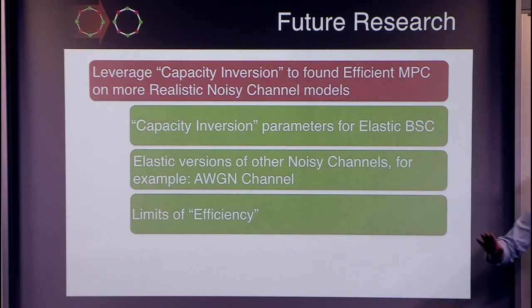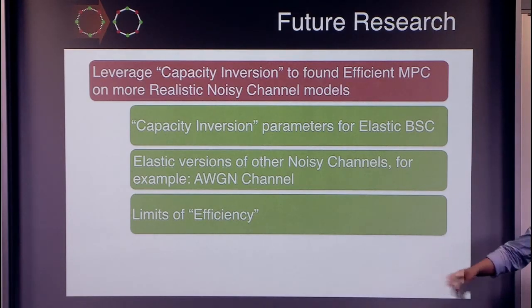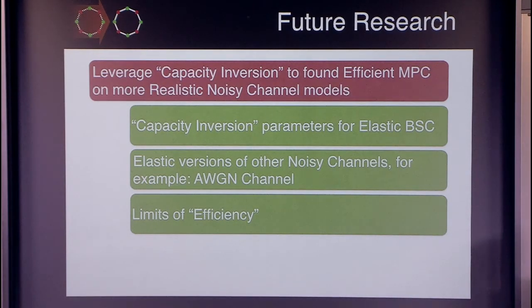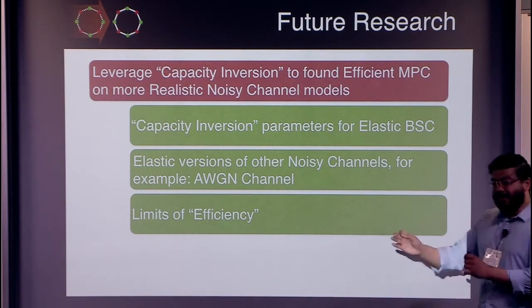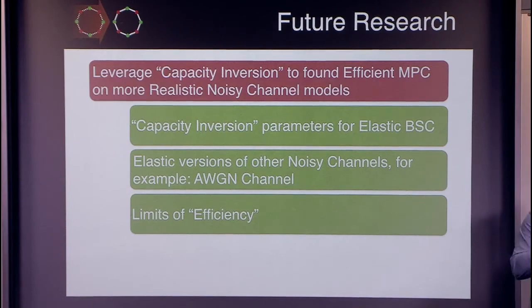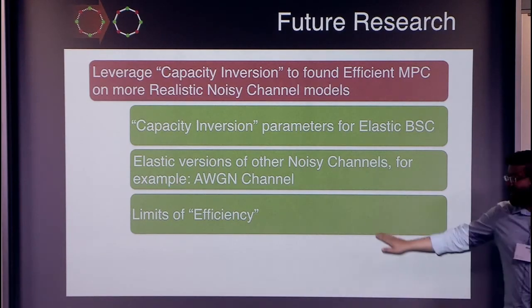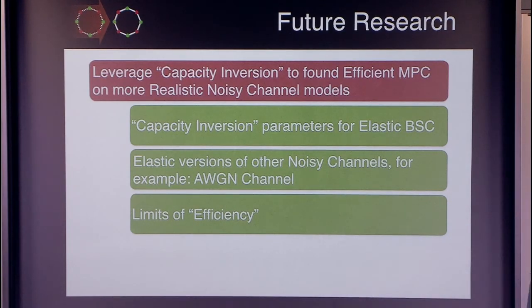The last problem is something which I like the most. I want to quantitatively find out what is the maximum limit of efficiency that we can get. Given n copies of a particular noisy channel, how many copies of OTs can I implement? Think about it. It's just an analog of the problem of capacity in error correcting codes that we are posing for MPCs. And even this fundamental quantity is not known. With that thought, I would like to conclude my talk. Thanks.